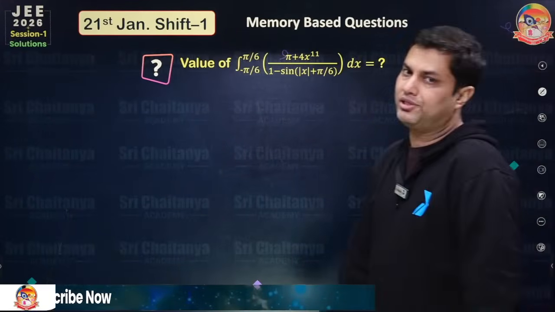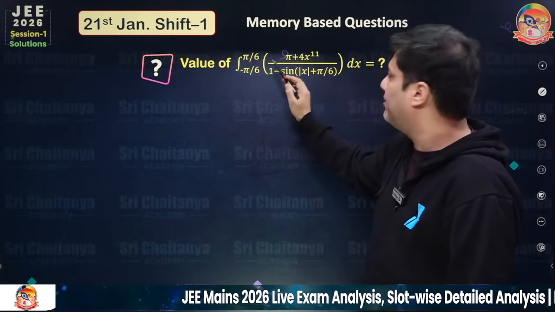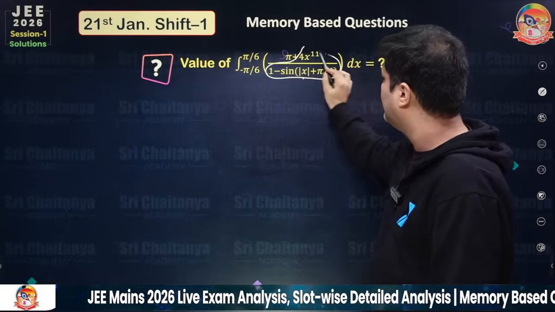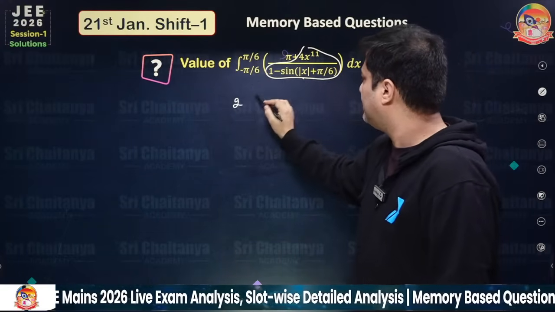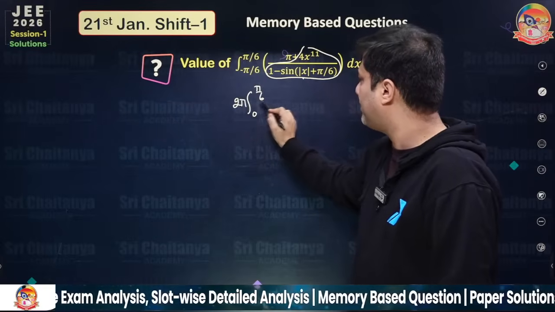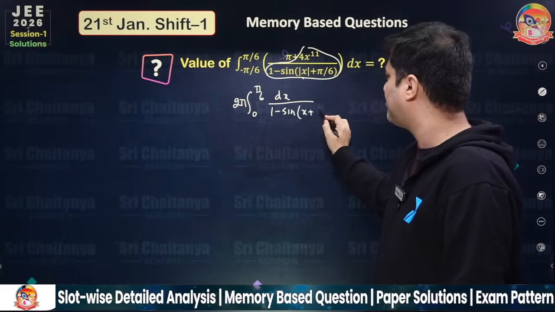Okay, now this is a question where you need to apply the odd even property. So this is an even function and this is an odd function. The odd by even is odd, so this is 0. And the remaining is an even function. So 2 times integral 0 to pi by 6, 2 pi in fact, and this is dx upon 1 minus sine of x plus pi by 6.